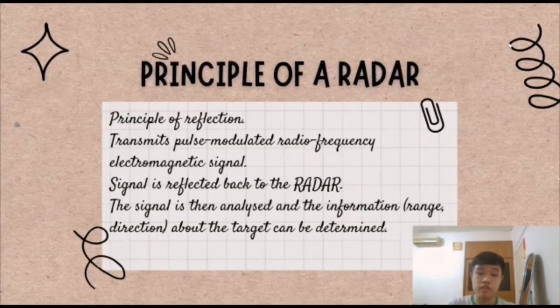Information such as the range of the object, the direction of the object, the shape of the object, and even the speed of the object can be determined. So in simple words, the entire operation of a radar is basically the analysis of the signal that is transmitted and reflected back from the object that is a target.